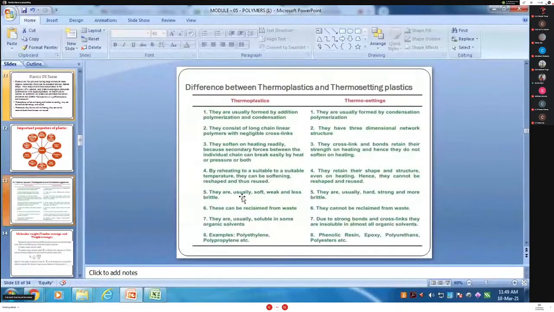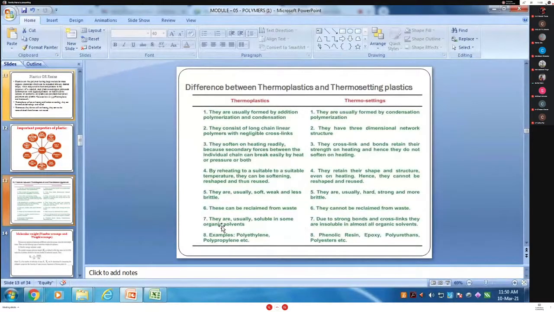Next point, thermoplastics are usually soft, weak, and less brittle. But thermosets are usually hard because of their cross-linked, three-dimensional network structure. They are hard in nature, strong, and more brittle than thermoplastics. Then the next point: thermoplastics can be reclaimed from waste, and again that is different, thermosets cannot be reclaimed from waste.